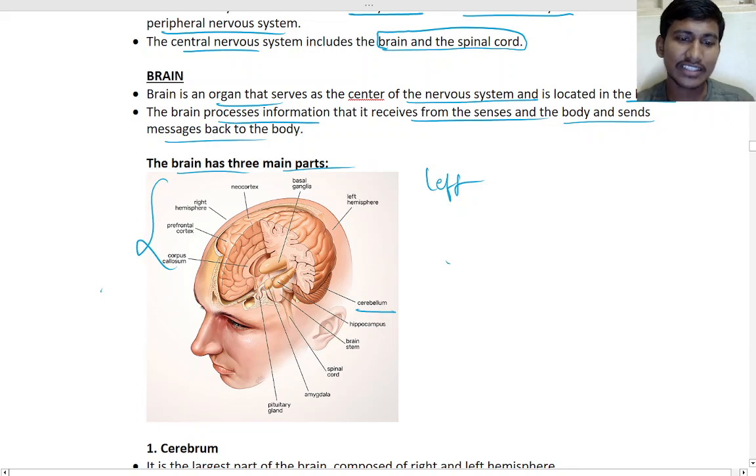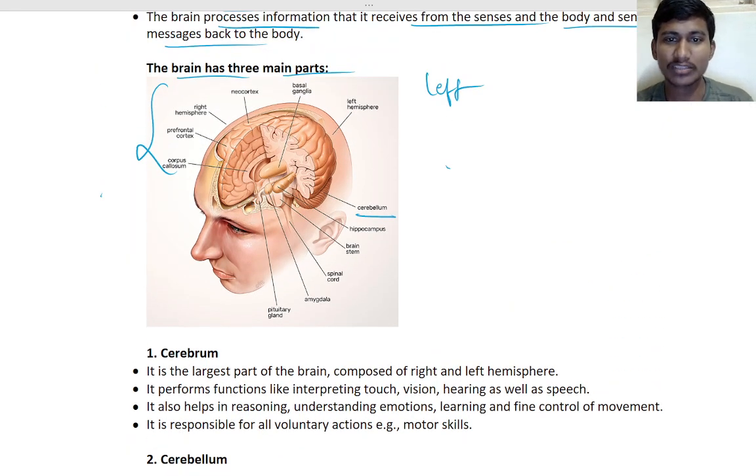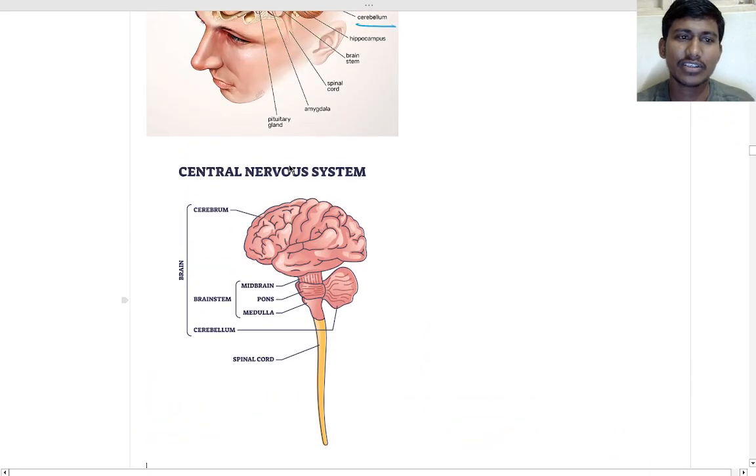Cerebellum, cerebrum, then medulla oblongata. These are the parts. Okay. So can you see this image? This is our brain, right?